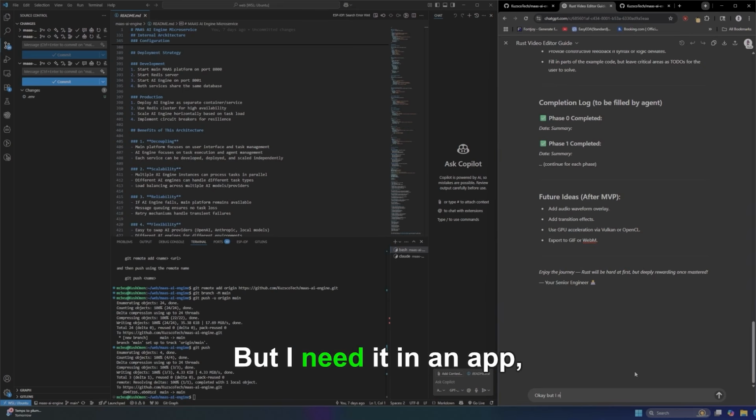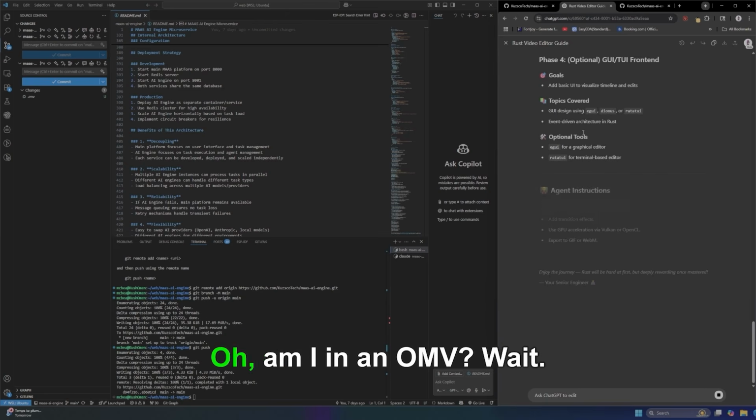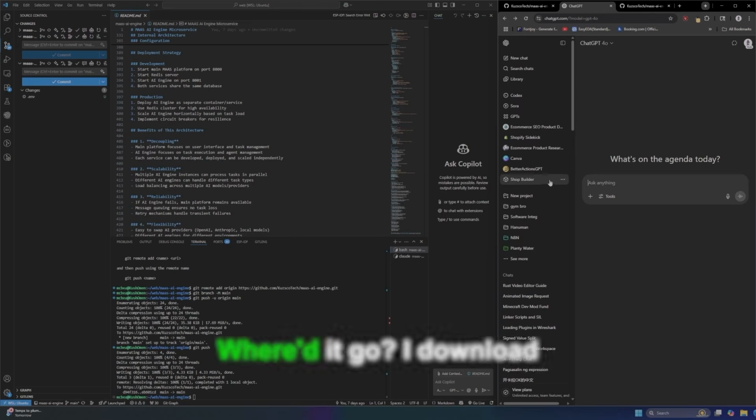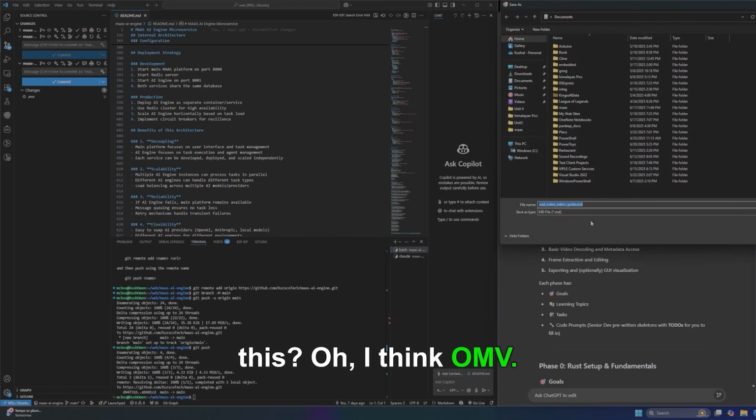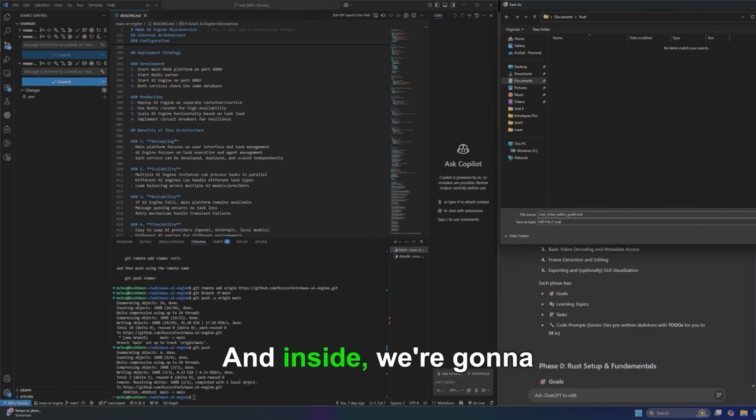Okay, but I need it in an .md so I can use it. What is this? I did not know I did this. Oh, where'd it go? Can I download this? Oh, I can. .md. Wow, that's cool. We're making a folder here. I'm gonna call it Rust. And inside, we're gonna call it video.